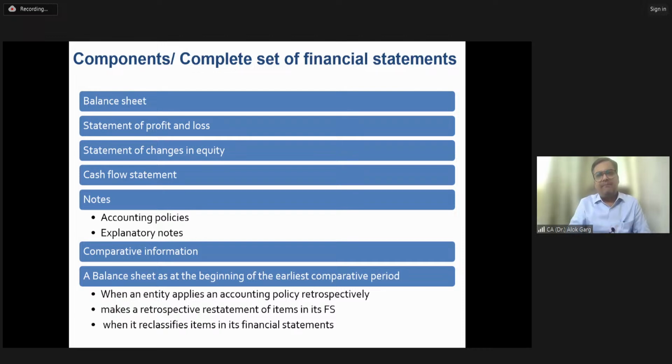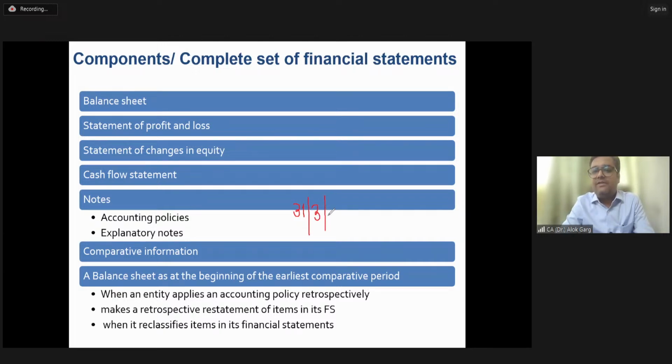Friends, for example, if you are preparing the financial statement for financial year 22-23, what is the balance sheet date? The balance sheet date is 31st March 2023. Am I right?